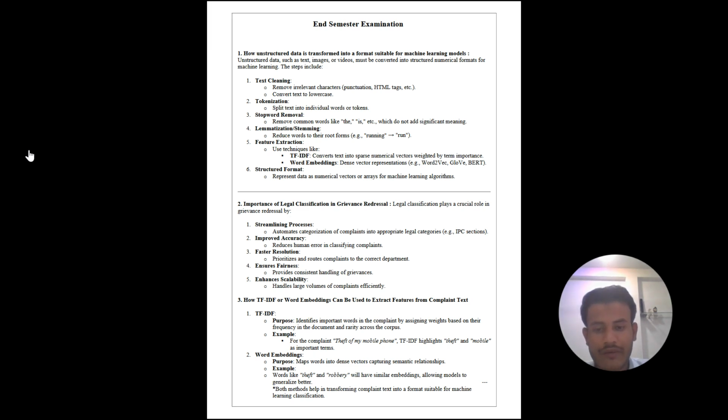Third part is how TF-IDF or word embedding can be used to extract features from complaint text. First is TF-IDF. Purpose: identify important words in the complaint by assigning weight based on their frequency in the document and rarity across the corpus. For example, for the complaint "theft of my mobile phone", TF-IDF highlights theft and mobile as important terms. Second is word embeddings. Purpose: map words into dense vectors capturing semantic relationships. For example, words like theft and robbery will have similar embeddings, allowing models to generalize better. Both methods help in transforming complaint text into a format suitable for machine learning classification.